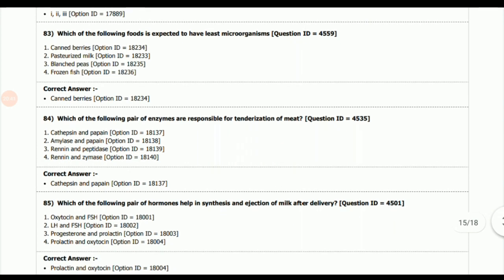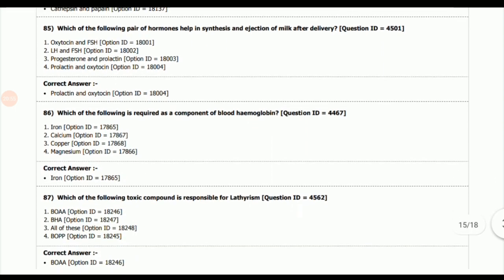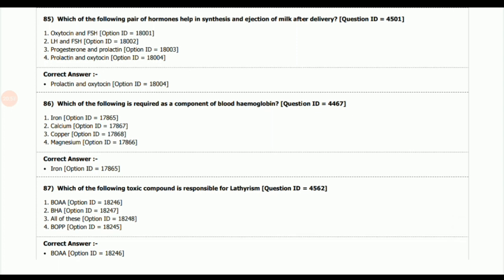Next question, which of the following pair of enzymes are responsible for tenderization of meat? The answer is cathepsin and papain. Next question, which of the following pair of hormones help in the synthesis and ejection of milk after delivery? Answer, prolactin and oxytocin. Which of the following is required as a component of blood hemoglobin? Answer is iron. We know this very well.